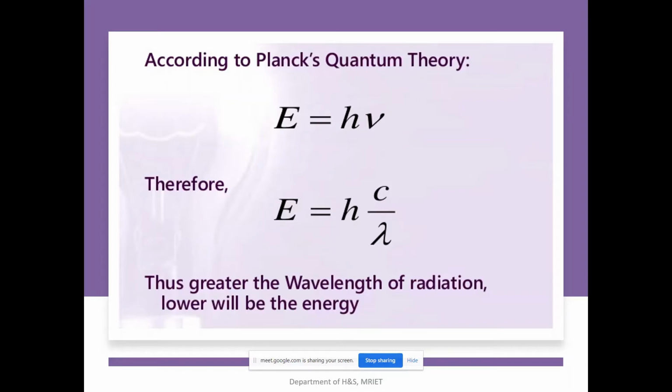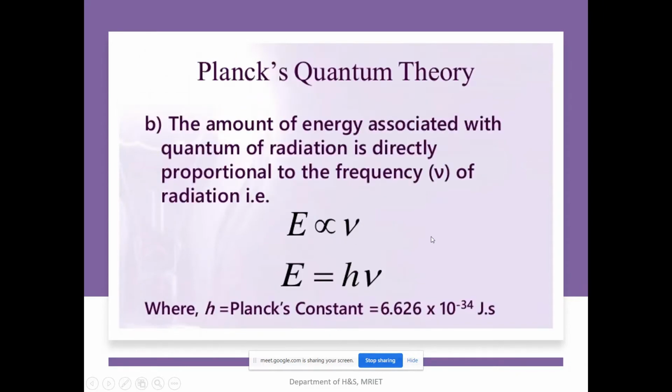According to Planck's quantum theory, E equals h nu, or in other words, E equals h c by lambda. From this we can conclude that if lambda is small, then E will be large. If lambda is large, then E will be small. That means the greater the wavelength of radiation, the lower the energy; the lower the wavelength, the greater the energy.